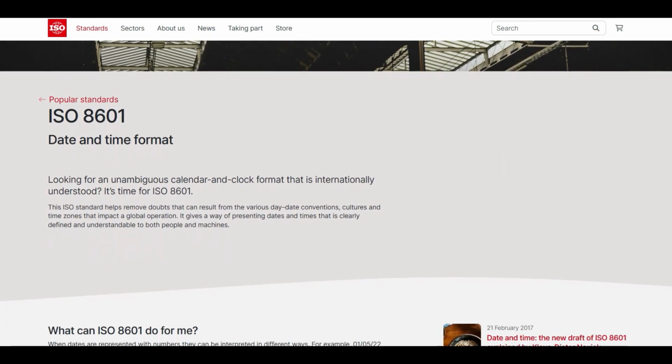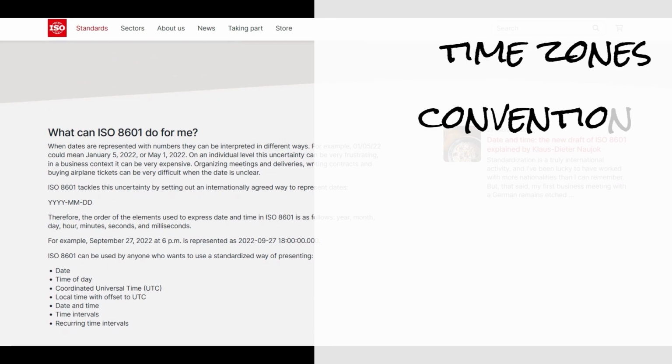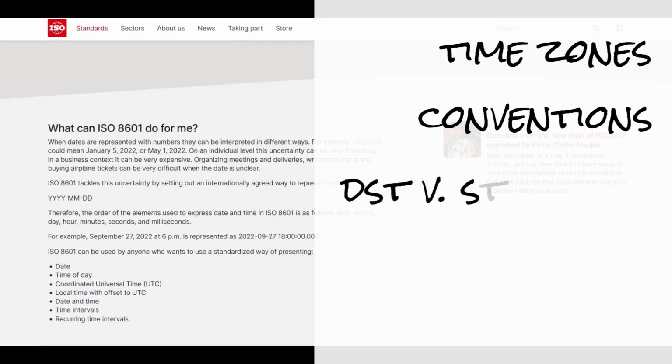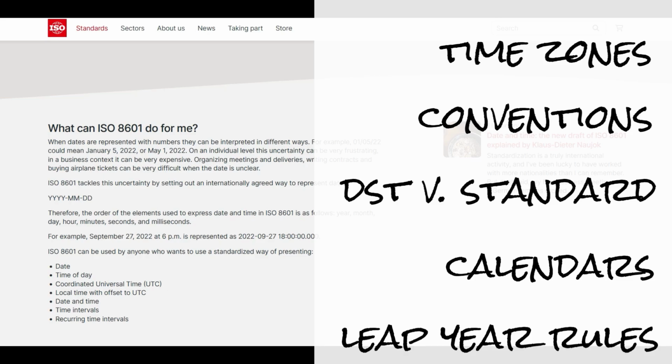There's a lot to consider with time, including time zones, how we speak, say, and write our dates and times, daylight savings time versus standard time, the different calendars that we've used throughout history and around the world, and the complicated and differing leap year rules associated with each.